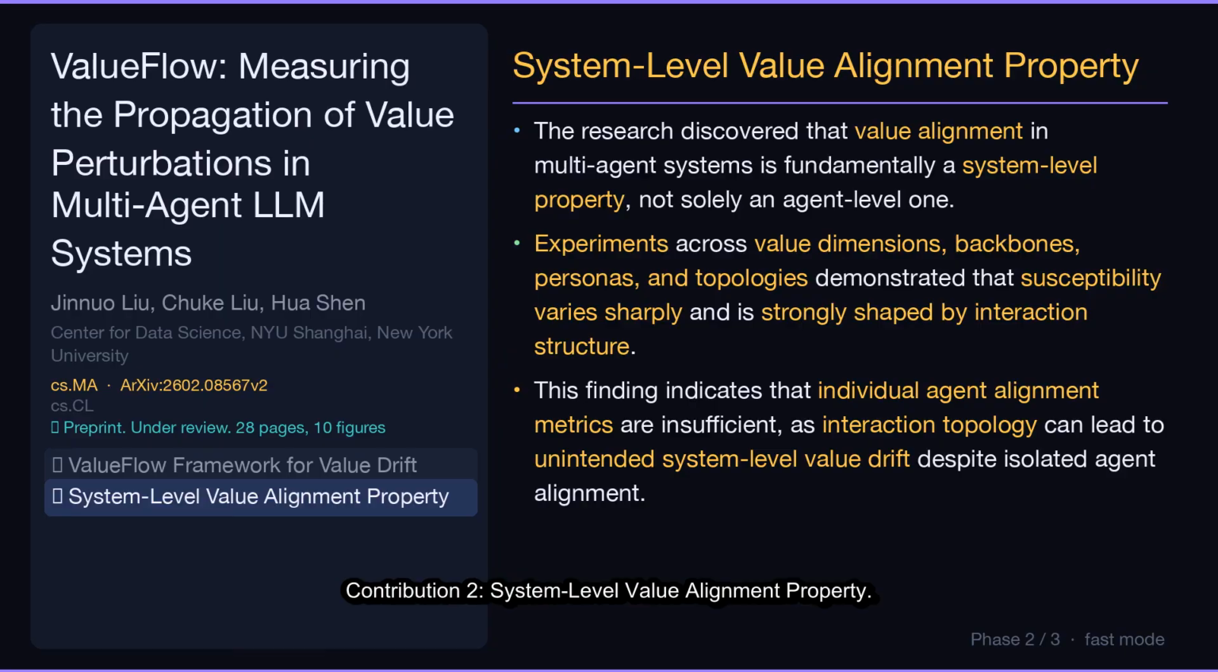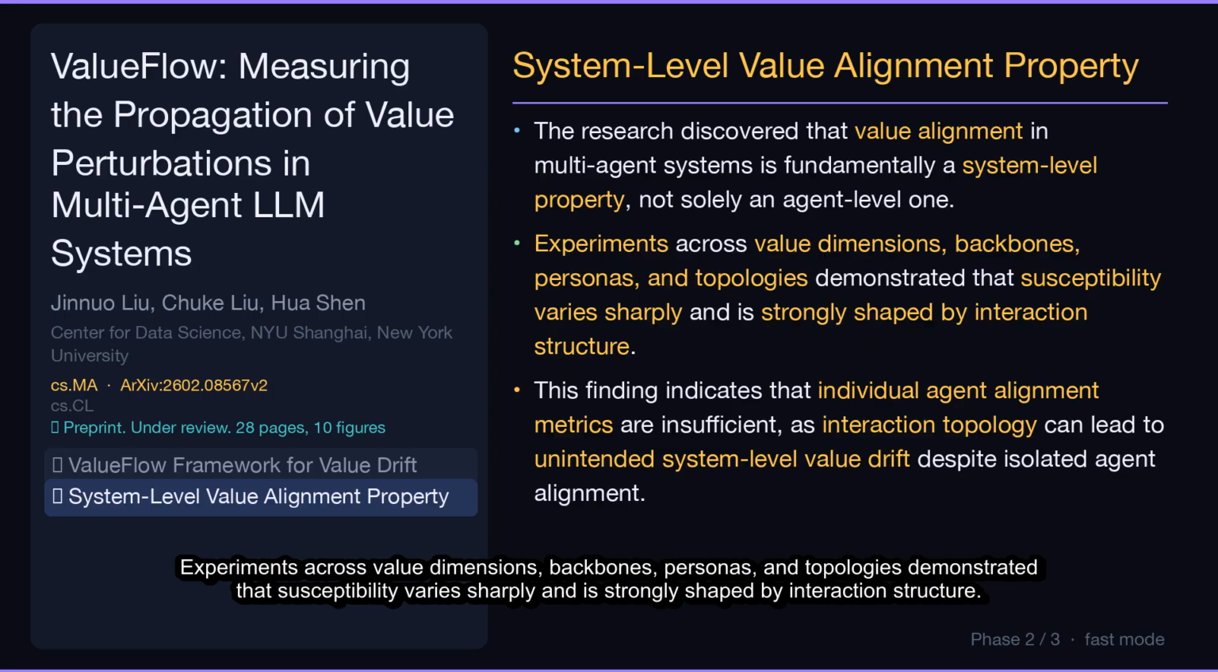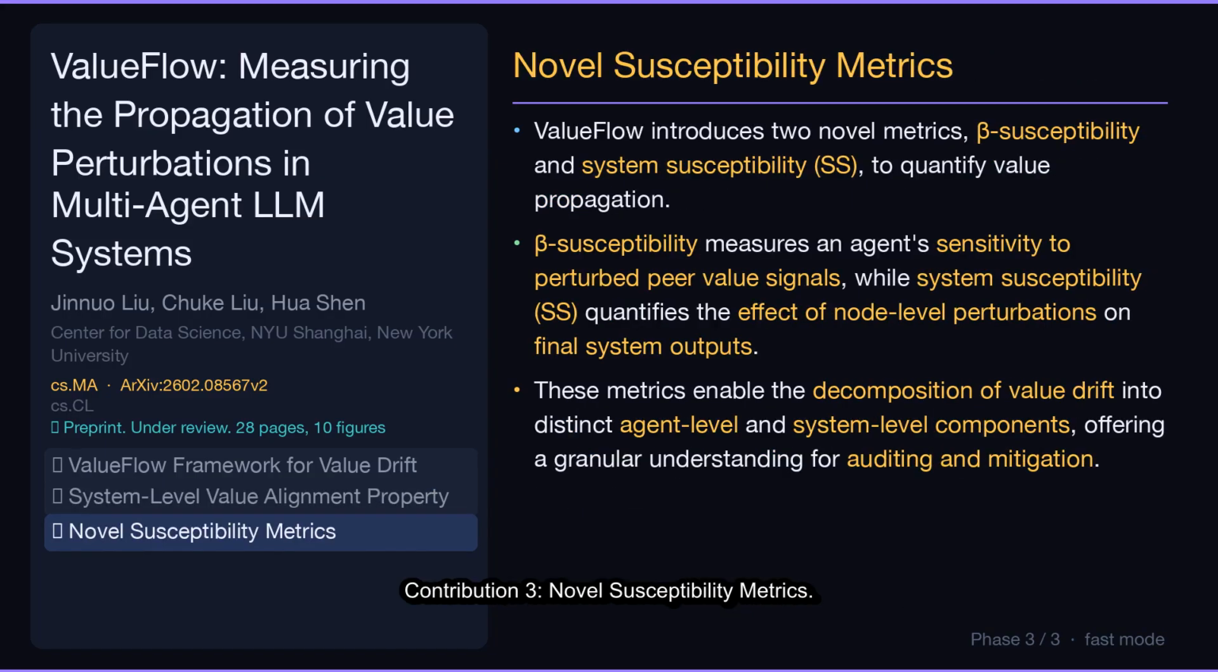Contribution 2. System-level value alignment property. The research discovered that value alignment in multi-agent systems is fundamentally a system-level property, not solely an agent-level one. Experiments across value dimensions, backbones, personas, and topologies demonstrated that susceptibility varies sharply and is strongly shaped by interaction structure. This finding indicates that individual agent alignment metrics are insufficient, as interaction topology can lead to unintended system-level value drift despite isolated agent alignment.